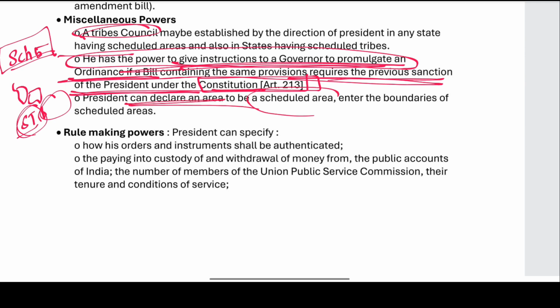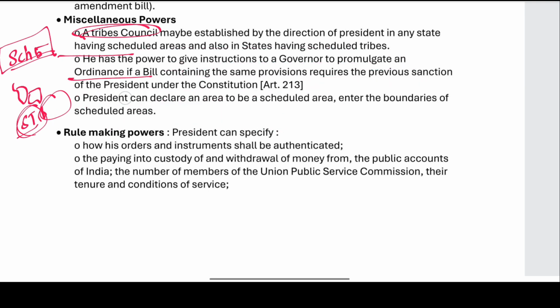The President can declare an area as a scheduled area and alter the boundaries of the scheduled areas. Declaration of an area as a scheduled area, and then there is a need for tribal councils in that area. The President can instruct the governor to promulgate an ordinance.